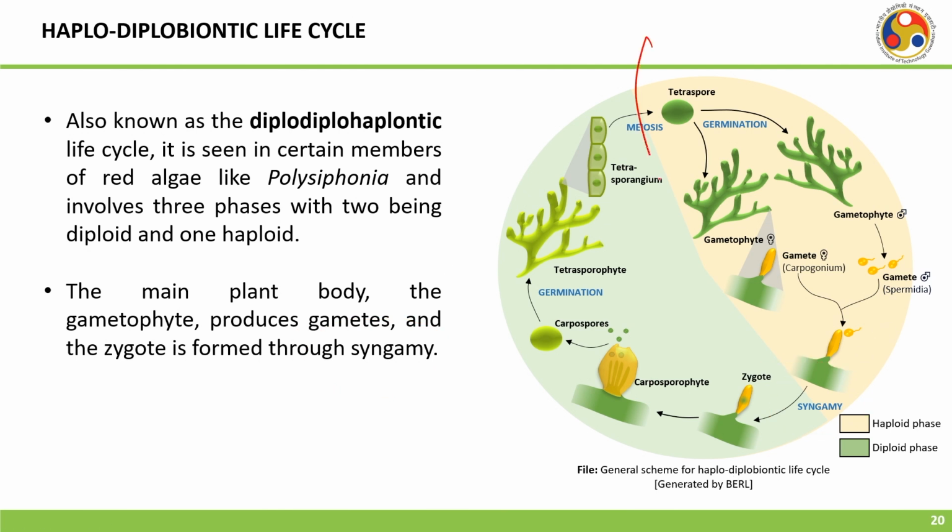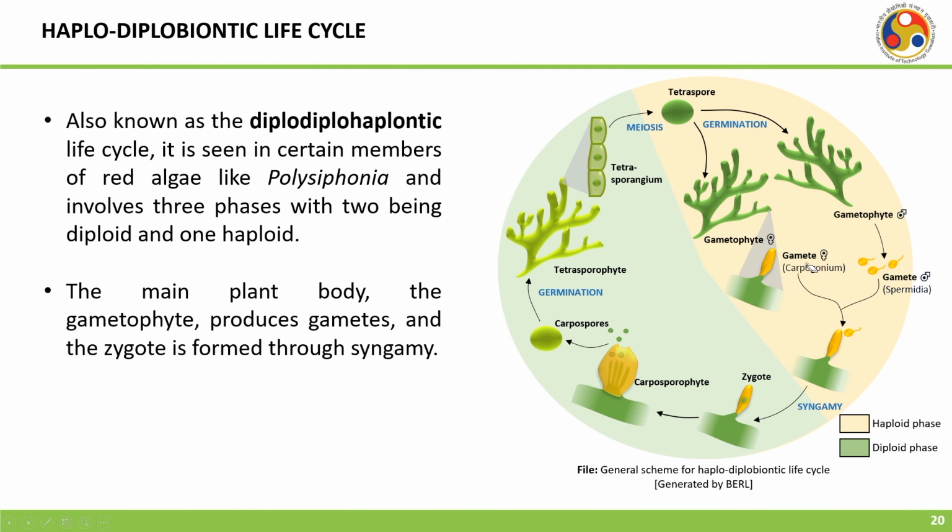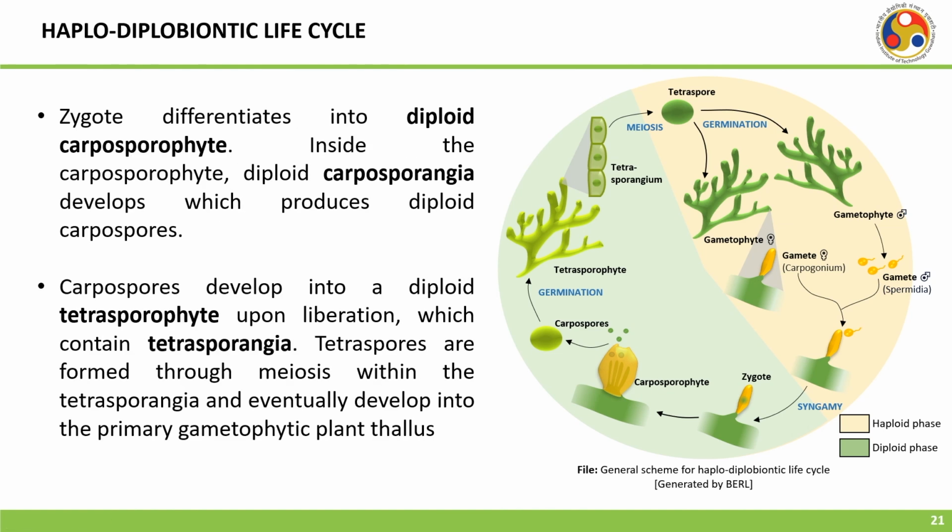So, you can see here the haploid phase and the diploid phase, and you have certain specialized structures called the tetrasporophyte or tetrasporangium, which produces the tetraspores, and then these develop into gametophytes, which give rise to gametes, the female gamete, a carpogonium, and the spermatia, the male gamete, which fuse to form the zygote, which gives rise to the carposporophyte, which produces carpospores, and then finally giving rise to the tetrasporophyte. So, this is the haplodiplobiontic life cycle.